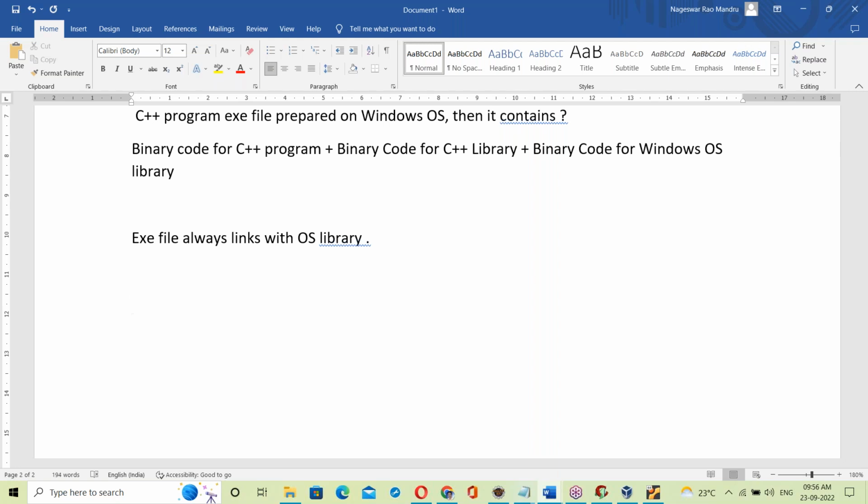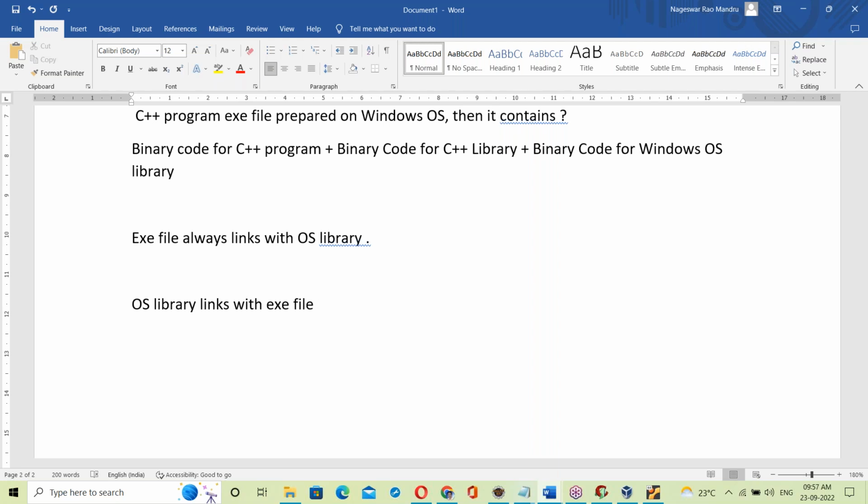Now, at the time of generating the exe file itself, the OS library links with the exe file.